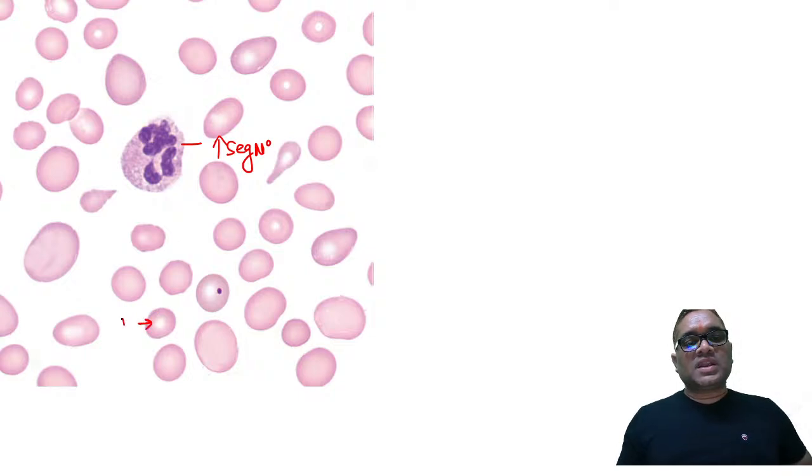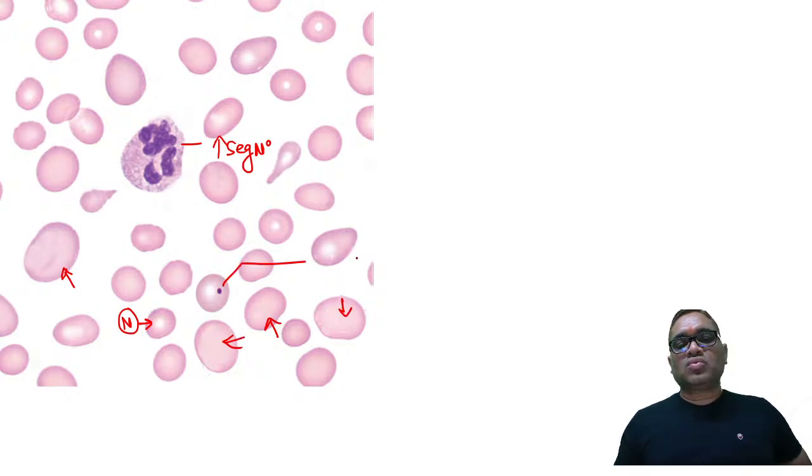Now this one is the normal RBC. If you compare this RBC, now you can see what these RBCs are. These are all showing macroovalocytosis. And now here you can see there is a blue dot, and this blue dot is the Howell-Jolly body, right?